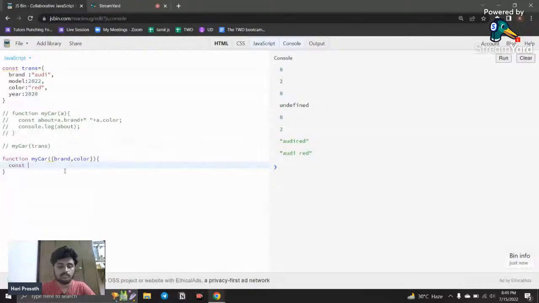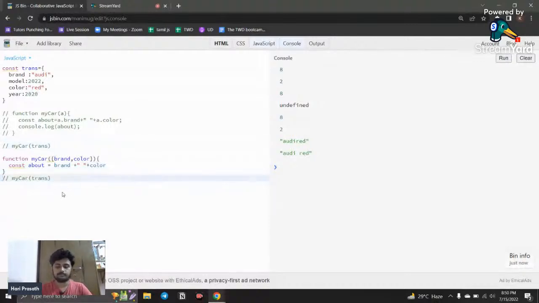Like const about is equal to, and here you can simply call directly, instead of calling a.brand, a.color. Instead of that, you can call directly, because it is destructured. Okay, it is destructured, so it will give access now. So brand is there, give a space, and I want the color of the car.